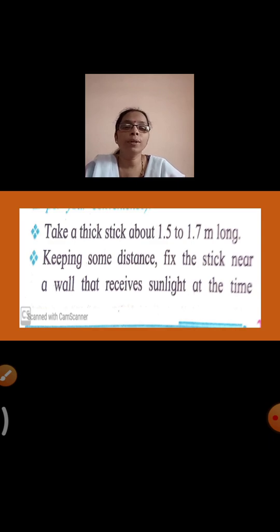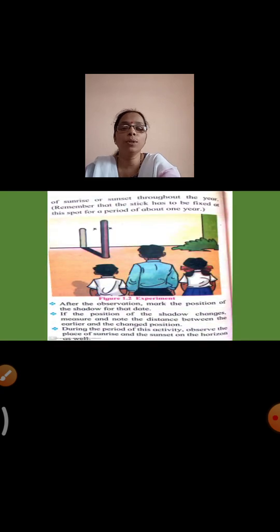Next, you have to fix the stick near the wall, and you place it in such a way that it receives sunlight at that time. Then you make the observation, as you have placed the rod over there, at the time of sunrise and sunset both.